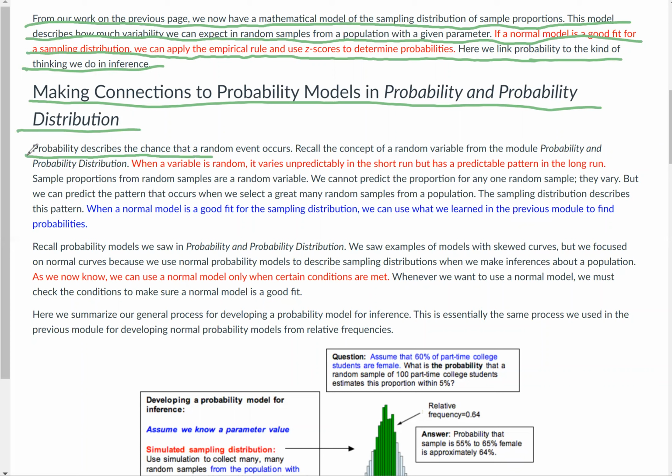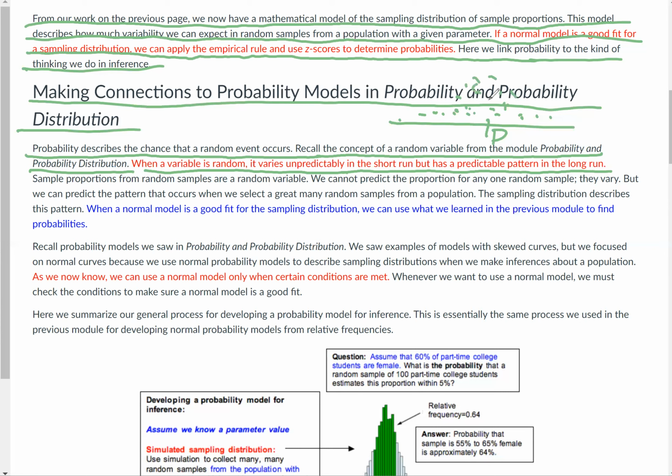Probability describes the chance that a random event occurs. Recall the concept of a random variable from the module probability and probability distribution. When a variable is random, it varies unpredictably in the short run, but has a predictable pattern in the long run. Kind of like we were talking about, if this is the p, in the previous page it was 0.60, sometimes it'll vary widely, especially if the sample size is small, but it'll narrow in and most values will be right at p. Anyway, sample proportions from random samples are a random variable.